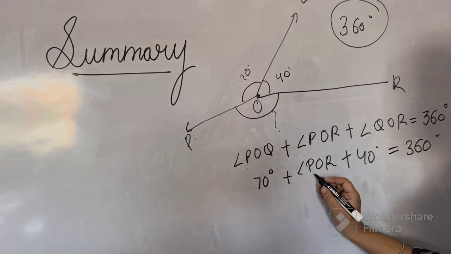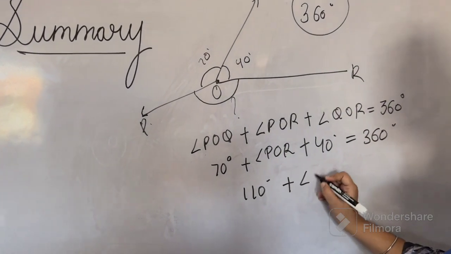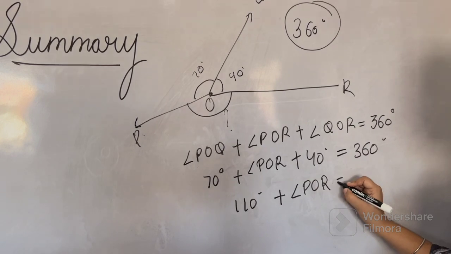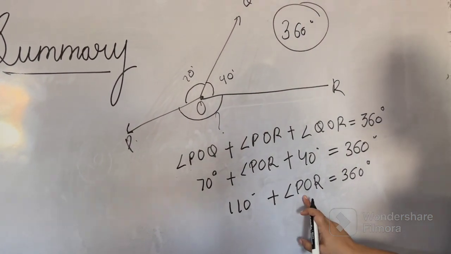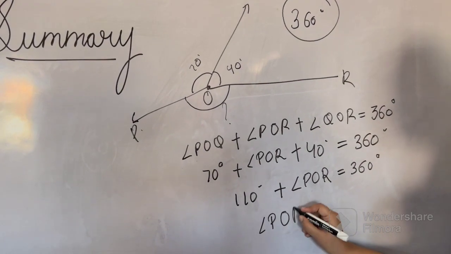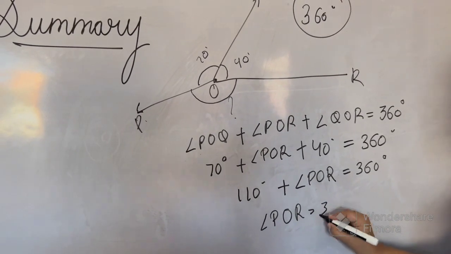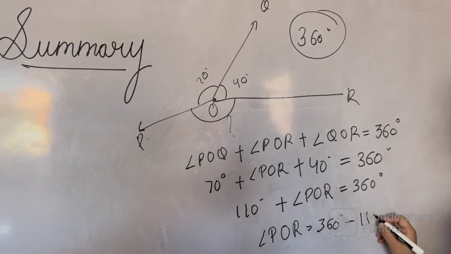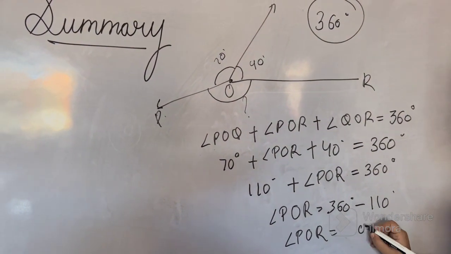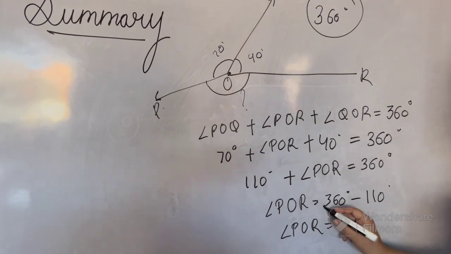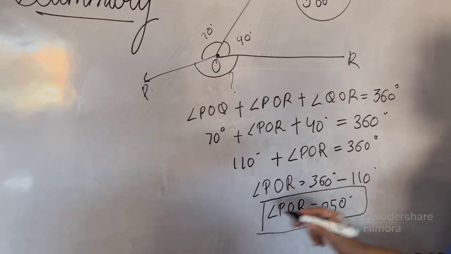So now tell me, 70 plus 40? 110 plus angle POR equals to 360 degree. Now we can easily find out the value of angle POR. So this 110 will go on the right hand side. So it will be minus 110. Very good. So it will be angle POR. 0 minus 0, 0. 6 minus 1, 5. And 3 minus 1, 2. So we get the angle POR equals to 250.